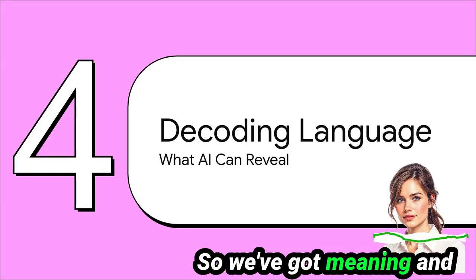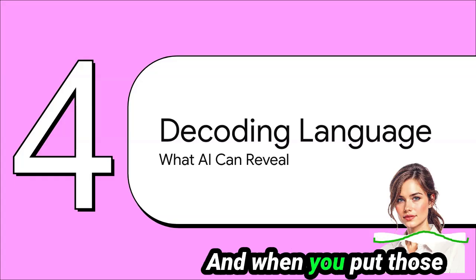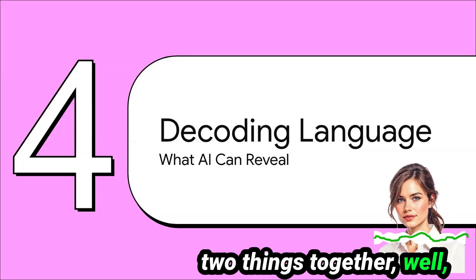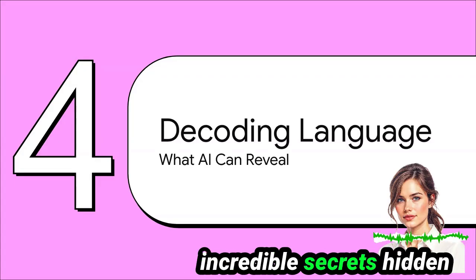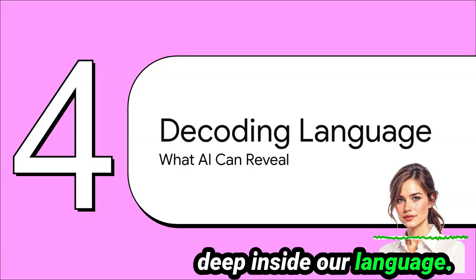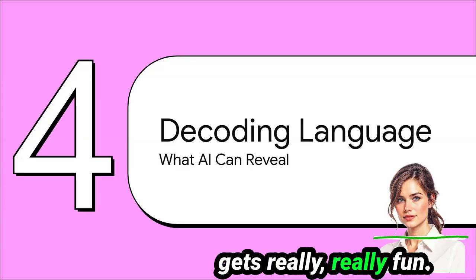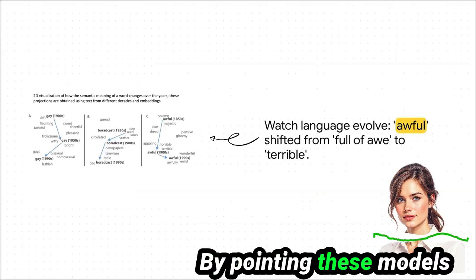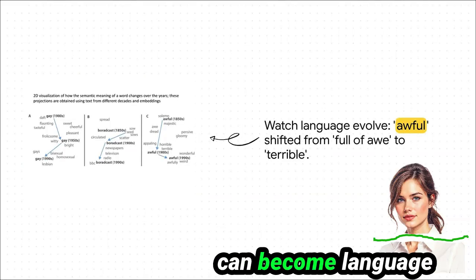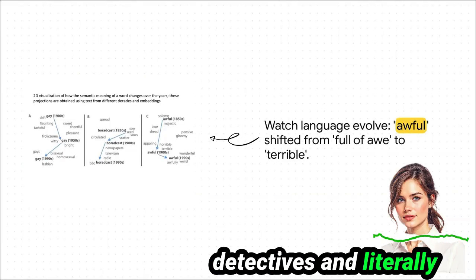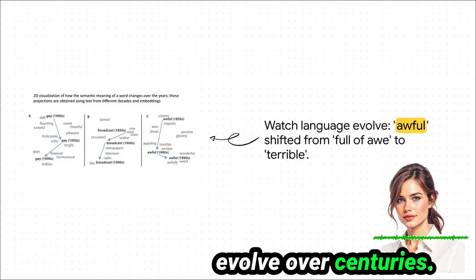So we've got meaning, and now we've got memory. And when you put those two things together, well, you can start to decode the incredible secrets hidden deep inside our language. And this is where it gets really, really fun. By pointing these models at historical texts, we can become language detectives and literally watch our language evolve over centuries. I mean, check this out.